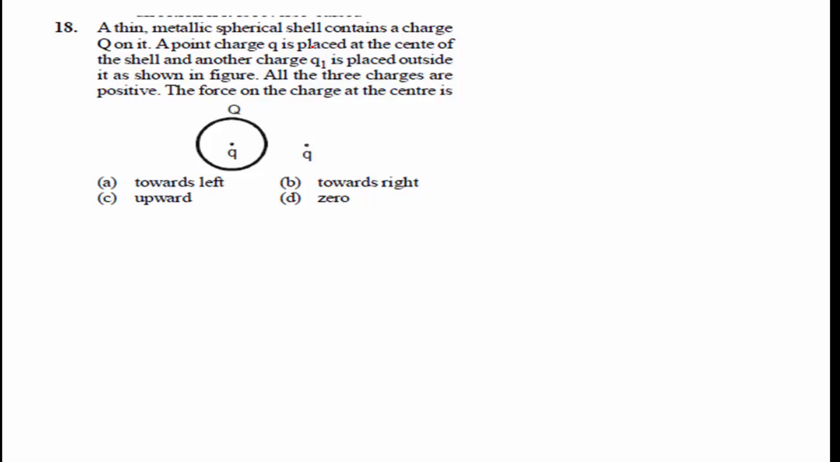Then question number 18. A thin metallic spherical shell contains a charge Q on it. A point charge Q is placed at the center of the shell and another charge Q1 is placed outside, as shown in this figure. All the three charges are positive.